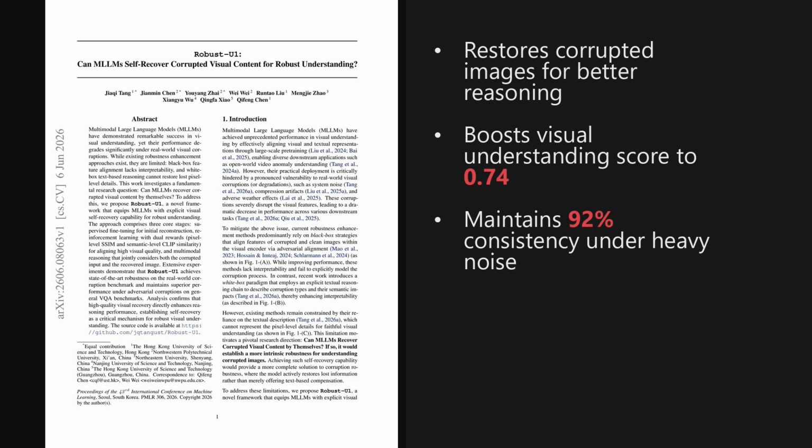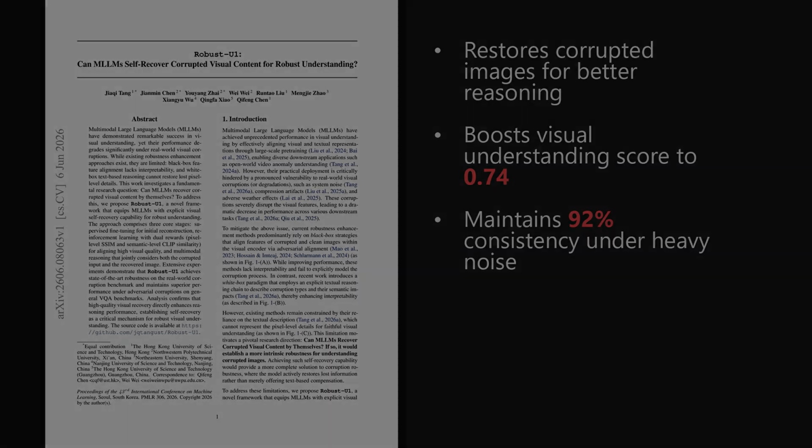While multimodal large language models excel at understanding clear images, they often struggle with real-world corruptions like system noise or bad weather. To address this, the authors introduce Robust-U1, an approach that allows the model to actively reconstruct damaged pixels, achieving an impressive overall score of 0.74 on a real-world corruption benchmark compared to just 0.58 from its base model, Bagel. We will dive into how this self-recovery process works, and as we will see, the reinforcement learning stage, with its dual reward mechanism, is where things get really clever.